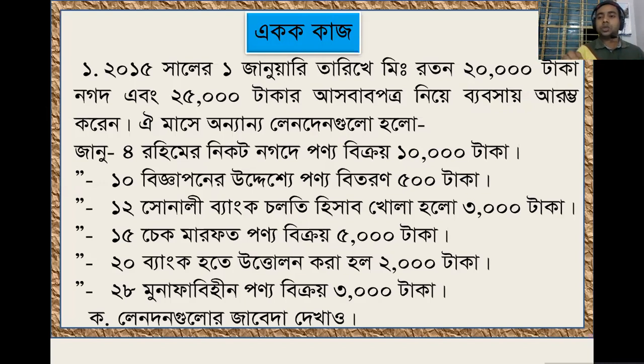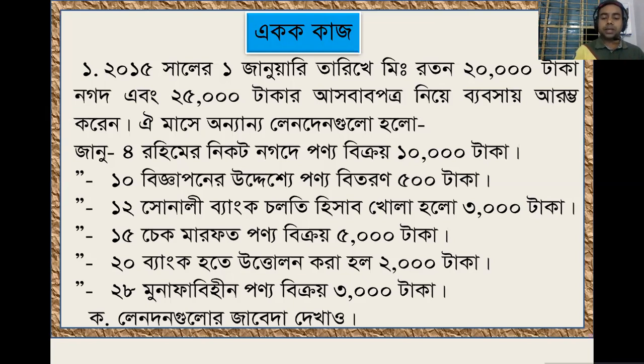It is a matter of little effort to solve the problem. If you follow my previous classes, it is very clear and I explained very clearly the rules of debit and credit. The lecture going on in front of you is number 9. So you have to follow the previous 8 classes. I hope you will understand very clearly.